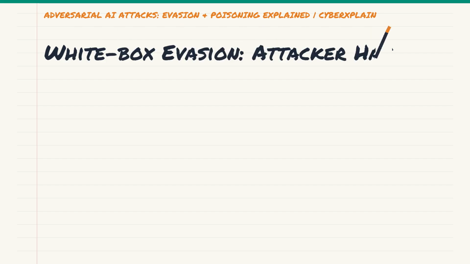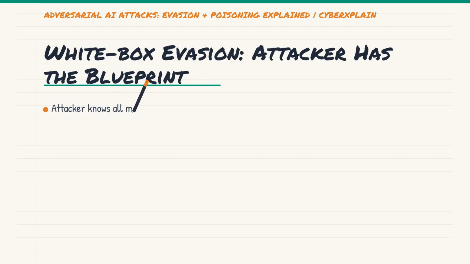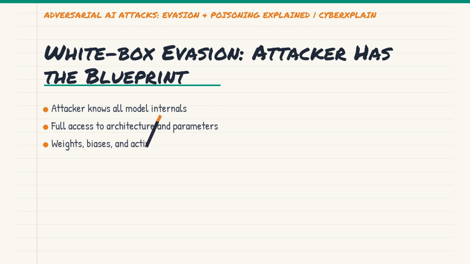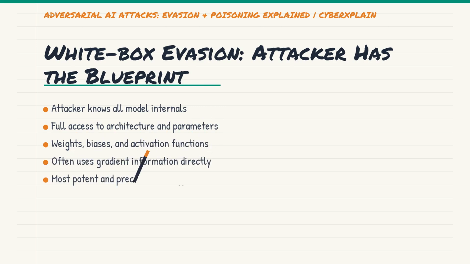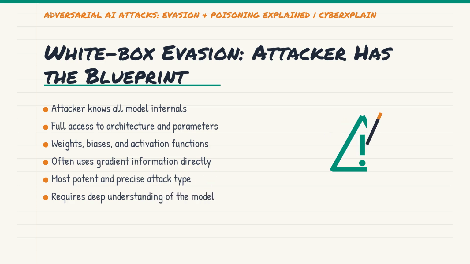Now, evasion attacks can be classified in a couple of ways based on what the attacker knows. First up is white box evasion. In this scenario, the attacker has full access and knowledge of the target machine learning model's internals. We are talking about everything: the model's architecture, its parameters, the weights of its neural network layers, and even the training data it learned from. This level of access gives the attacker a huge advantage.